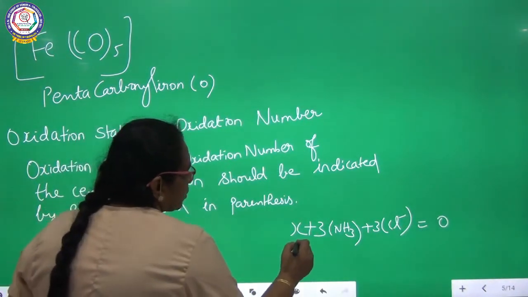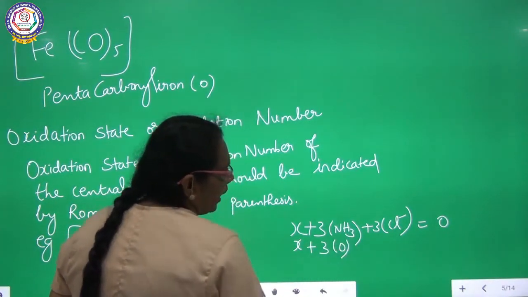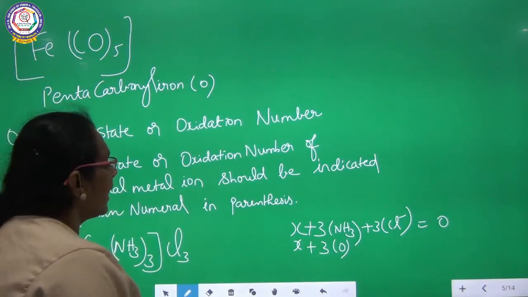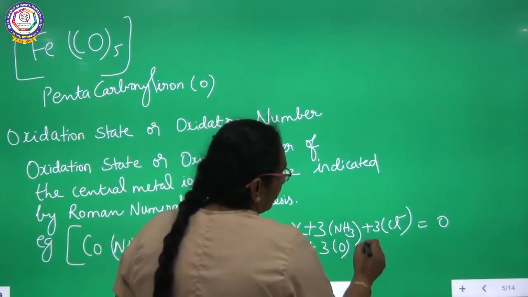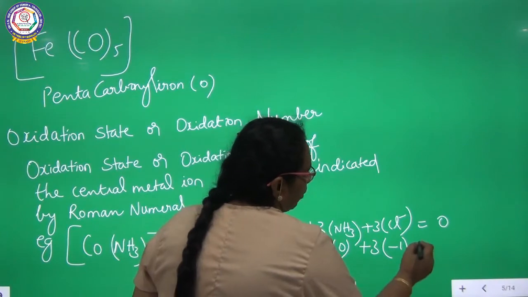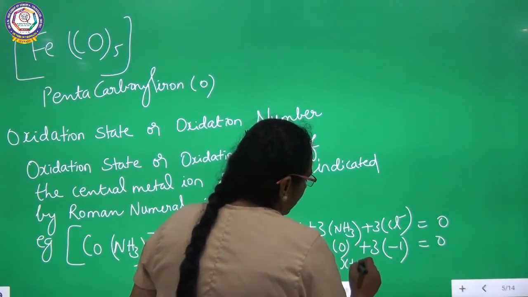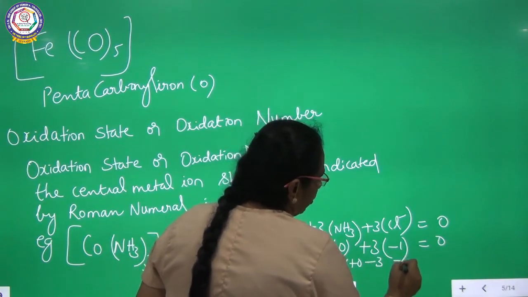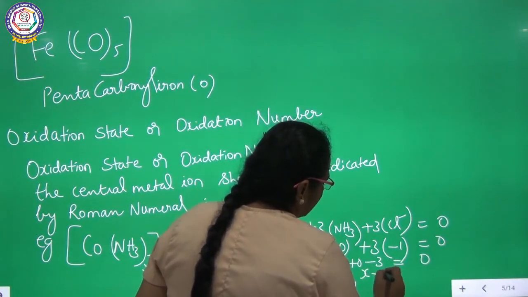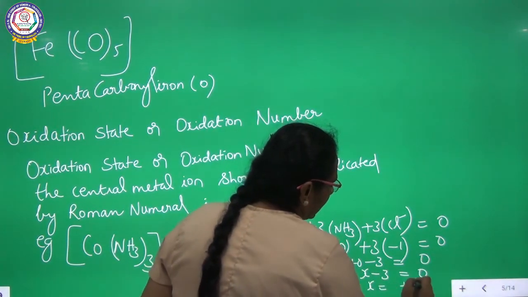So X plus 3 into ammonia. It is a neutral ligand, so charge is 0. X plus 3 into 0 plus 3 into, for chlorine it is minus 1, is equal to 0. X plus 0 minus 3 is equal to 0. X minus 3 is equal to 0. Therefore, X is equal to plus 3.